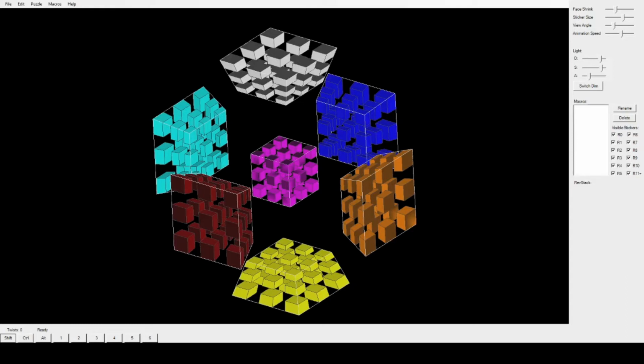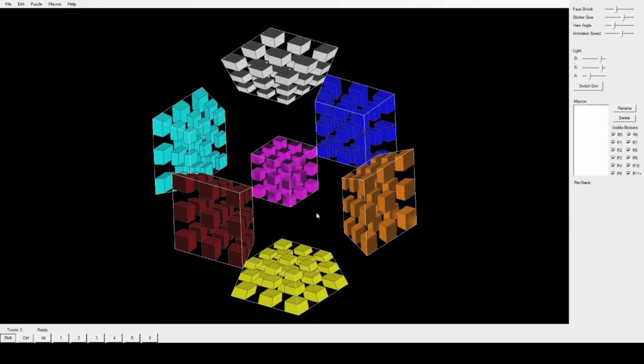Hi, I'm Charles Dwan, and in this video, I'm going to be teaching you how to record the macros necessary to solve the four colored pieces. Alright? So, remember how we used our edge algorithms to create the macros for the three colors? Well now, we're going to be using our corner algorithms to create macros for the four colored pieces.